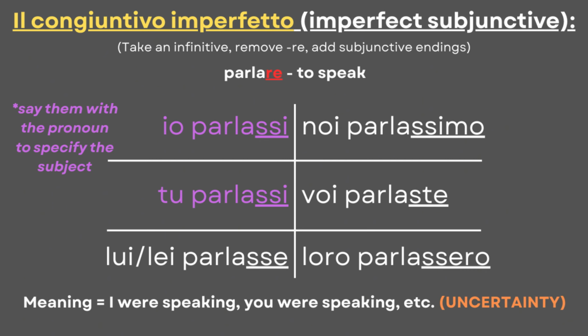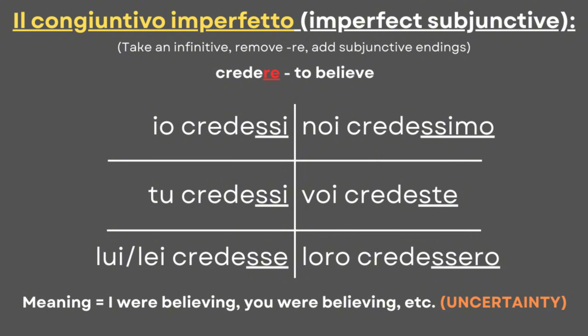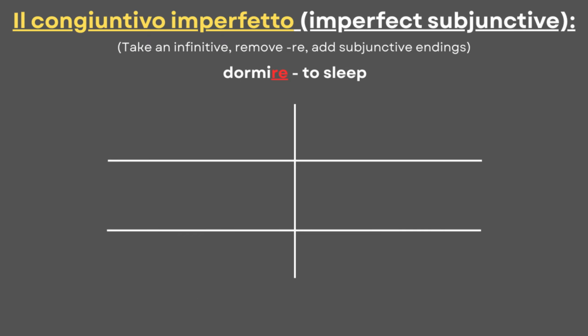Now, let's see a different verb, like credere, to believe. To conjugate credere, we follow the same pattern as before. Io credessi, tu credessi, credesse, credessimo, credeste, credessero. Now, let's see the verb dormire, to sleep.